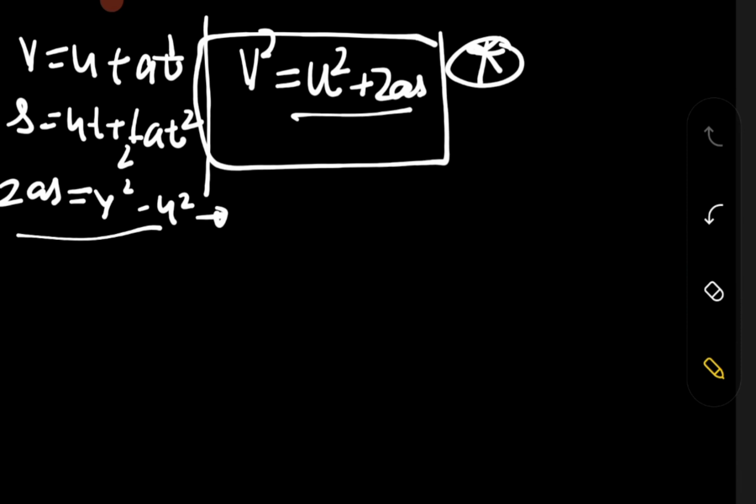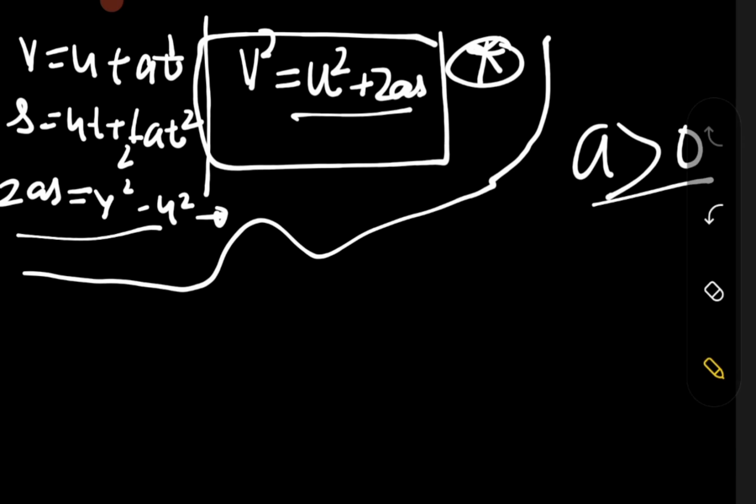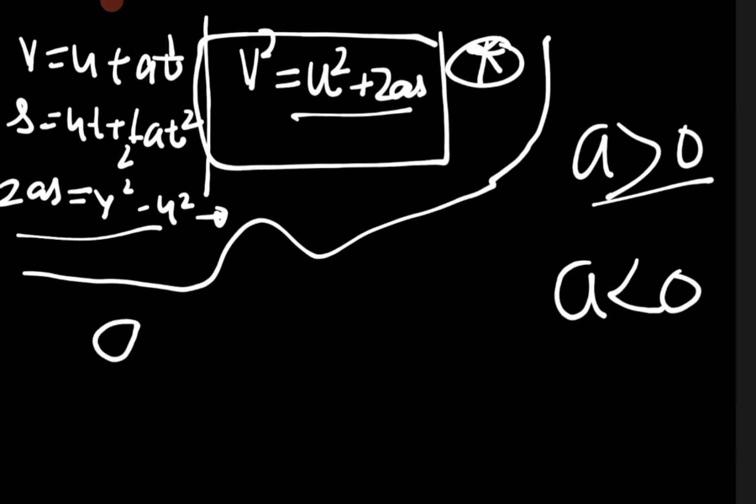All these 3 equations can be rewritten, because I have just considered a to be a positive number, which means I have assumed that the velocity of the car is going to increase with time. But in case the acceleration decreases over time, then all these 3 equations will change. You can rewrite those equations by replacing a with minus a. So v is equal to u minus at.